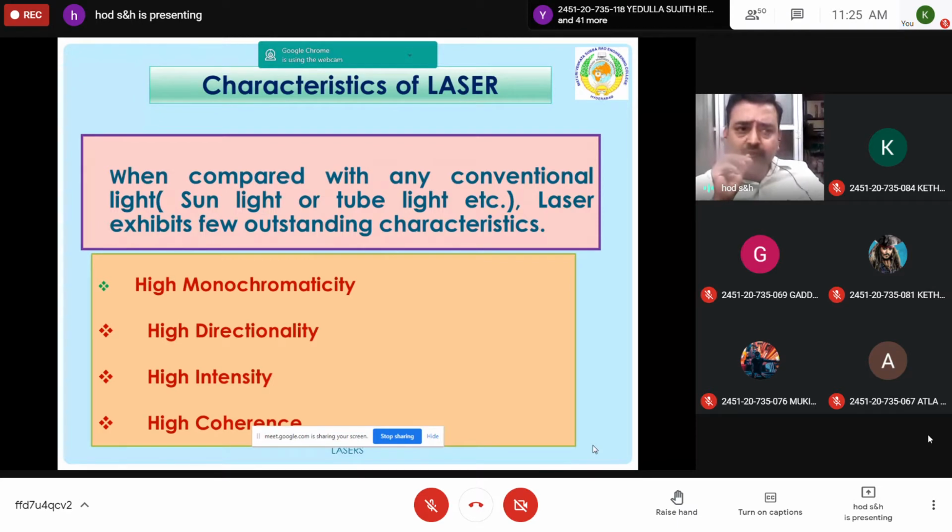If you take white light, it is not monochromatic. White light is polychromatic, and dispersion of light is there. It splits into 7 colors: violet, indigo, blue, and so on. So white light is called polychromatic light, whereas red light, green light, or violet are called monochromatic. Here in this laser, the light ray consists of a single wavelength.